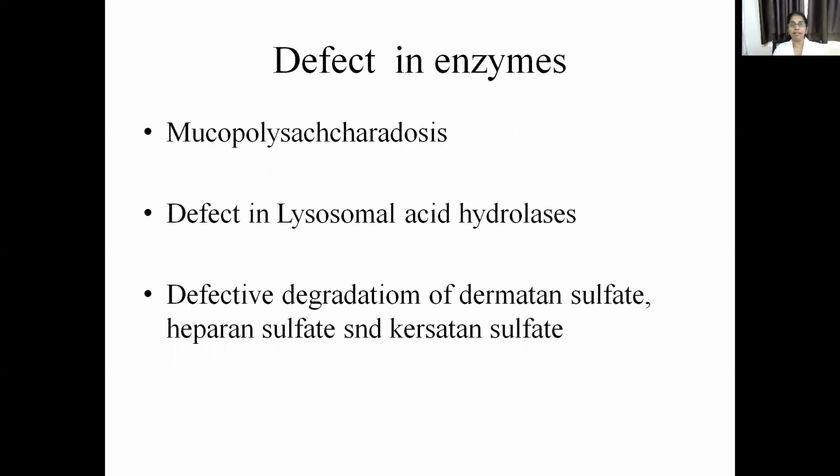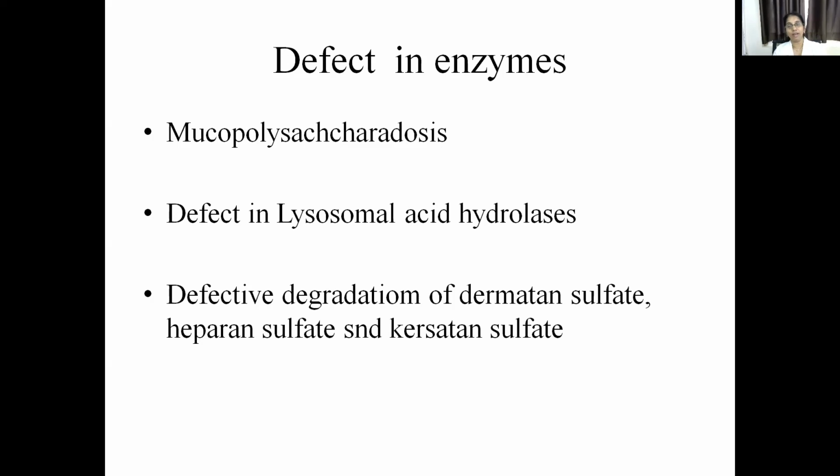Next one is the defect in the enzymes. In this, the condition mucopolysaccharidosis is included. This mucopolysaccharidosis is also dealt with in lysosomal storage disorders. You might have forgotten it. So this is due to the enzyme deficiency, a defect in lysosomal acid hydrolases. Acid hydrolases are the ones which degrade dermatan sulfate, heparan sulfate, and keratan sulfate.